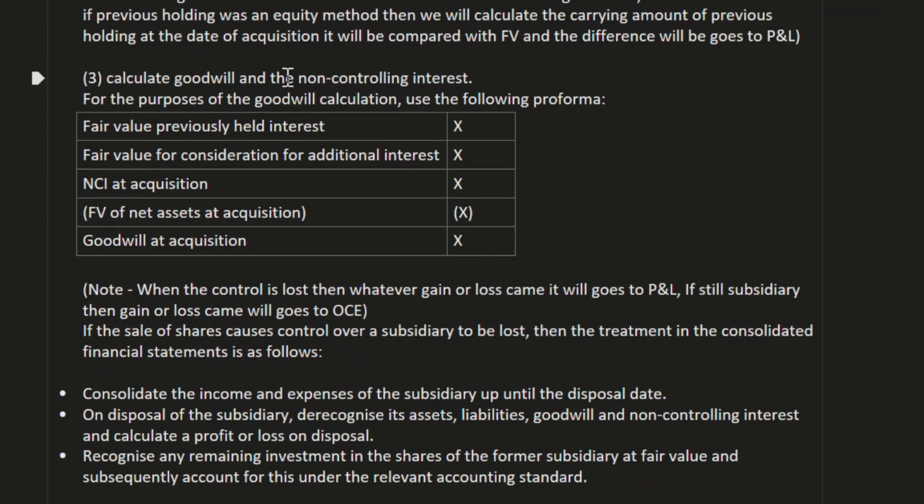Now, the third one: calculate goodwill and non-controlling interest. For the purpose of goodwill calculation, use the following proforma: fair value of previously held interest, fair value of consideration for additional interest, and NCI at acquisition. All three will be added. Fair value of net assets at acquisition will be subtracted. So we get the goodwill at acquisition here.